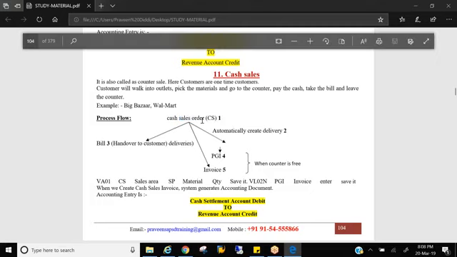So when you go to Big Bazaar or Walmart, they're not asking you to wait until they create an invoice and give it to you, right? They're just giving a retail billing document. So what is that billing document, and how is it triggered? Because we have a triggering point called shipping conditions. In the customer master, we have a shipping condition, right? With the help of that shipping condition, this would be triggered.